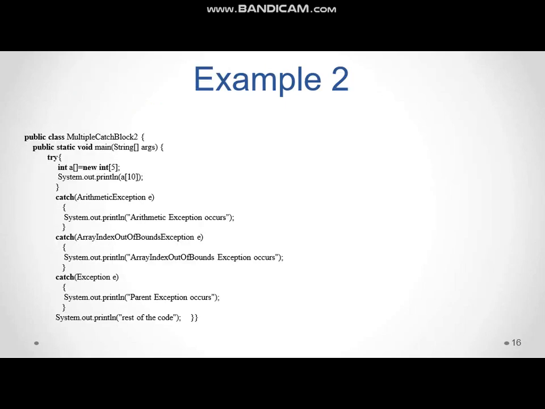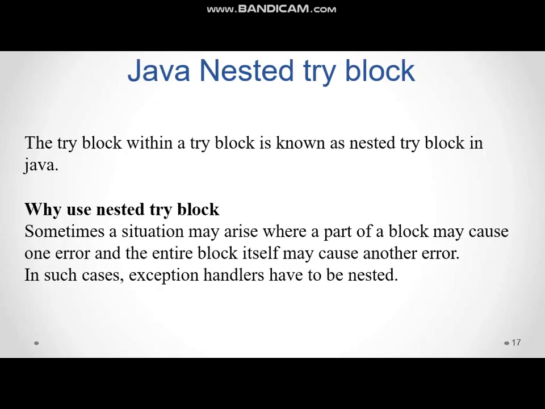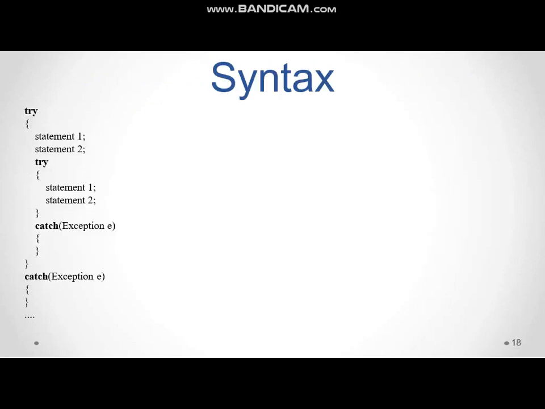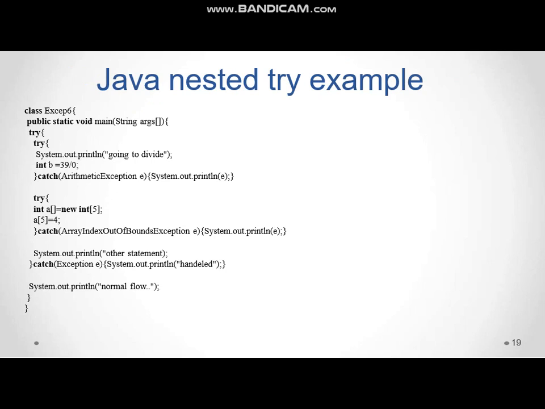The simple example for try catch block. Here one try will be written and more than one catch block can be used. Java nested try. A try block within a try block is known as a nested try. Sometimes a situation may arise where a part of a block may cause one error and the entire block itself may cause another error. In such a case, exception handlers have to be nested. The syntax for nested try.